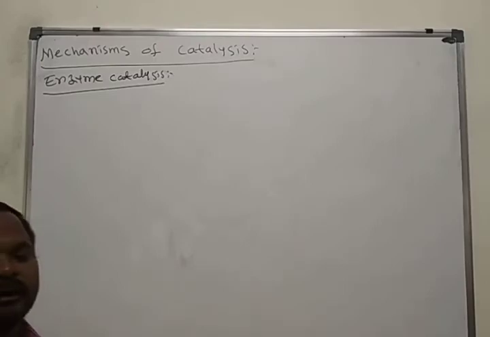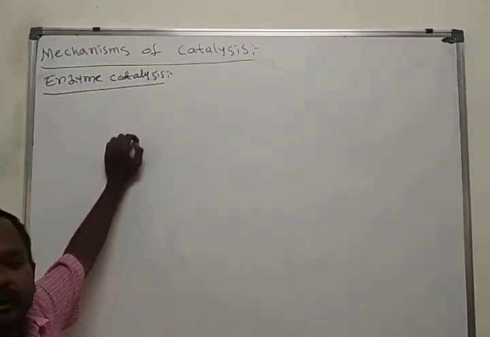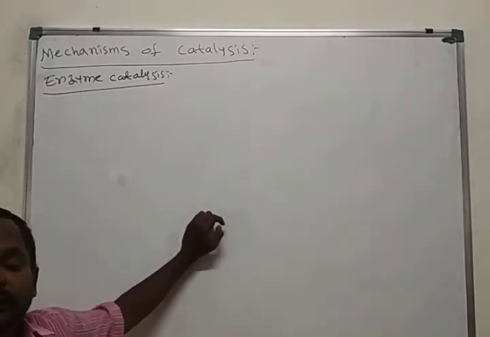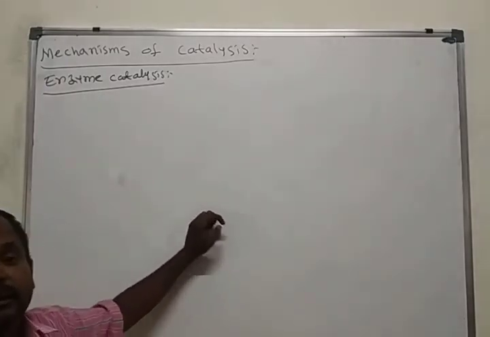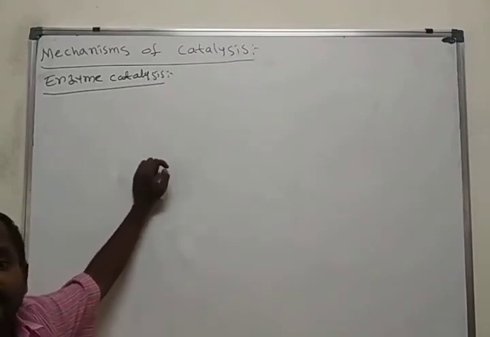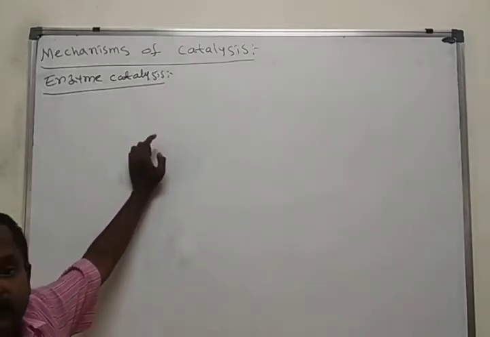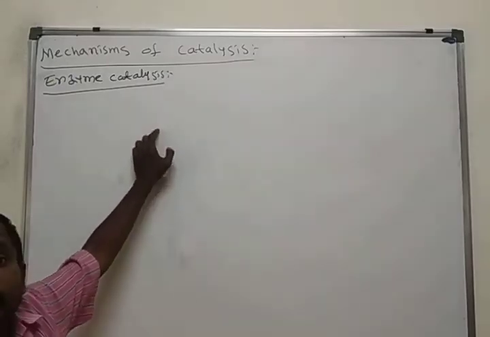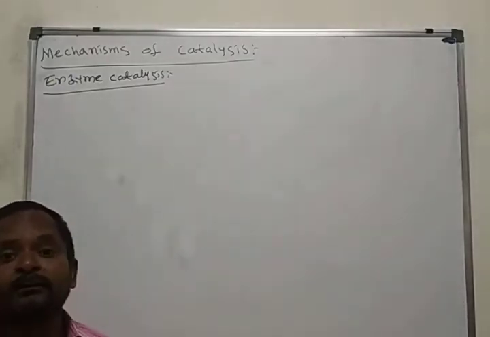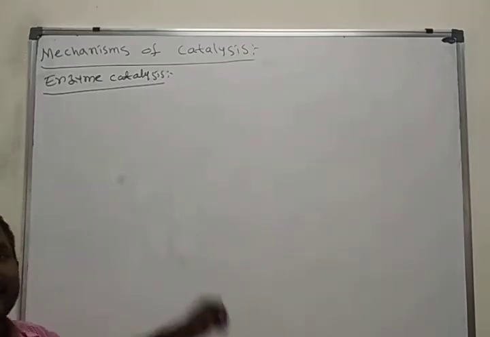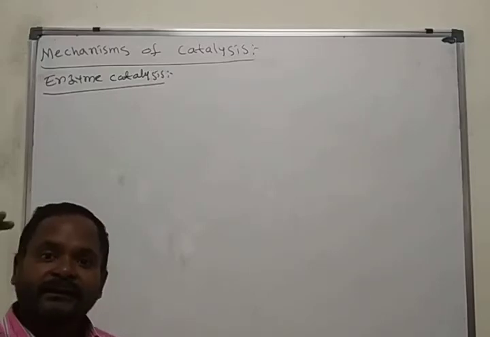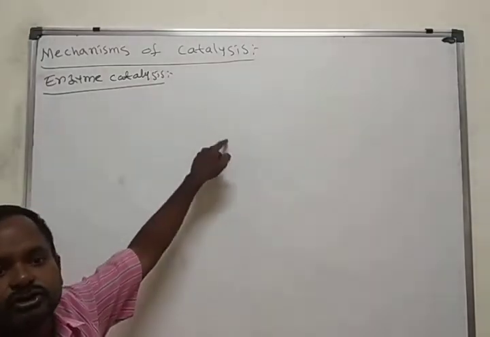Enzymes are also active catalysts. These also have more and more pores or cavities on their surface, in the form of colloidal solution. All enzymes have cavities or pores on the surface in colloidal solution form.